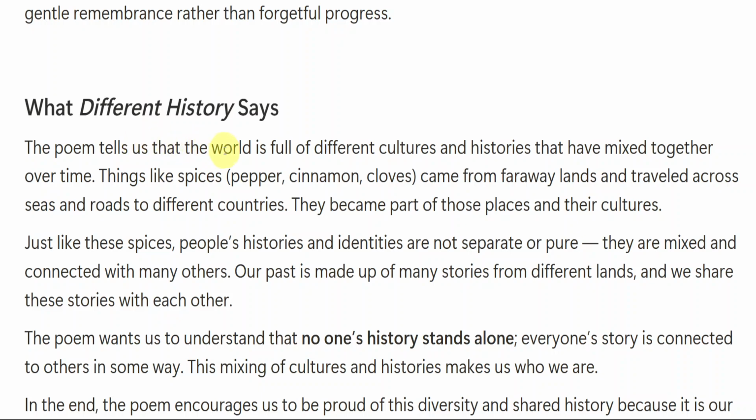The poem tells us that the world is full of different cultures and histories that have mixed together over time. Things like spices, pepper, cinnamon, cloves came from faraway lands and traveled across seas and roads to different countries. They become part of those places and their cultures. Wherever the spices come, they will become part of that place.